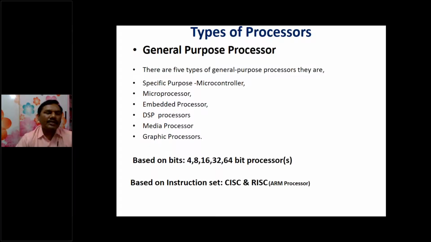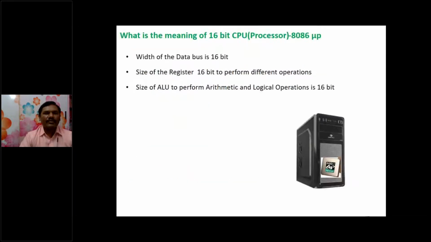And based on instruction set, the processors are categorized into CISC and RISC processors. And one of the RISC processors in our syllabus is the ARM processor. So what is the meaning of 16-bit CPU or microprocessor? These are the 3 parameters. The width of the data bus is 16-bit, the size of the register is 16-bit, and the size of the ALU to perform arithmetic operations must also be in terms of 16-bit.